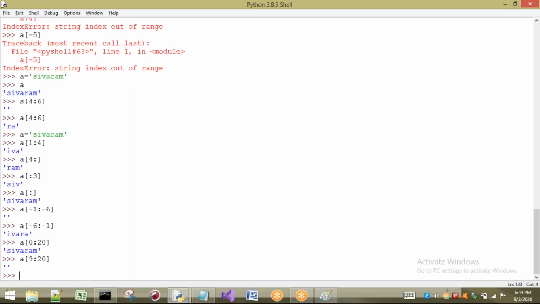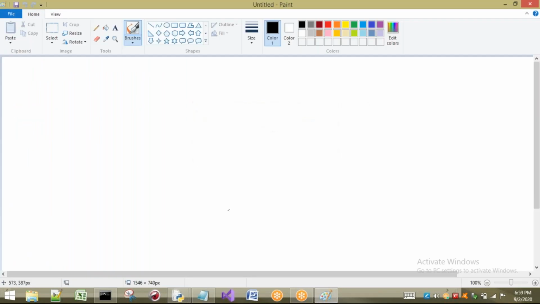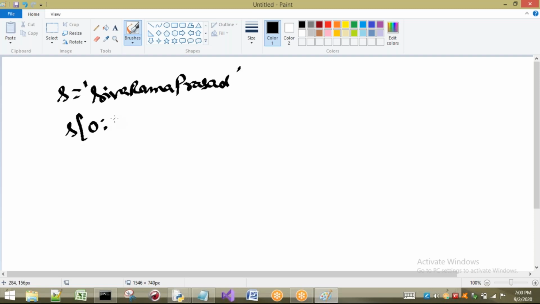Okay, I will show you. So I will take a big string, so that you can understand clearly. S equal to Shiva Rama Prasad. Okay. Now I will take S of 0 to start onwards. I want to take up to 8. Okay. Sorry, colon. Step is 2. Okay. This is one case.